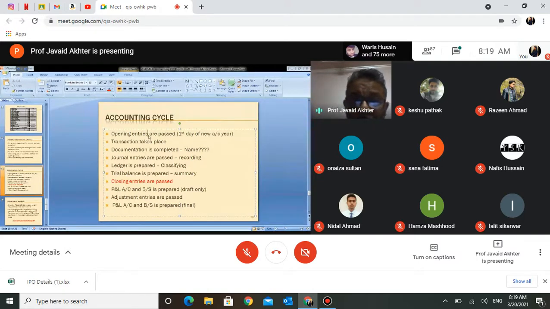So we start with the opening entries. Opening entries are naturally for an organization which is an existing one, which was in business last year also, for several years. So every year the first day starts with opening entries. Then transactions take place. Before we record the transaction, we go for documentation. Can you name the important document that we make before we pass journal entries?